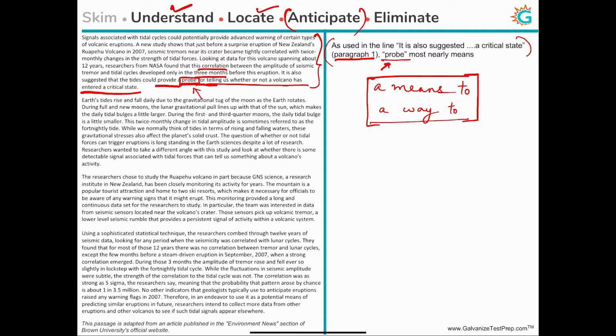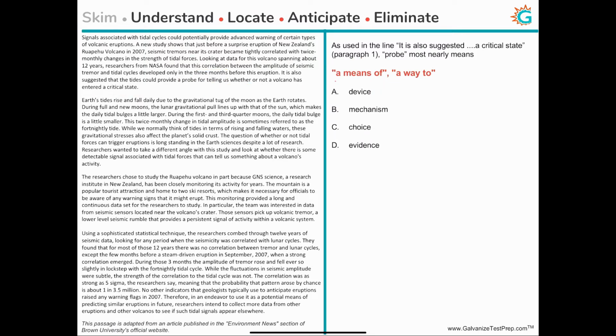And now we are ready to start eliminating the answer choices. Let's look for a choice which means a means of doing something, or a way to do something. Let's look at device. Well, a device is typically something concrete. It's a thing used to achieve a particular aim, but it's usually a very concrete thing, and therefore a device is probably not the right answer, right? Like your mobile device or something like that. So this is not correct.